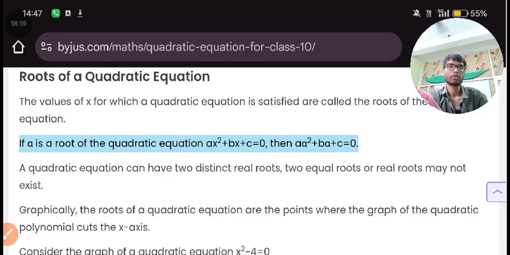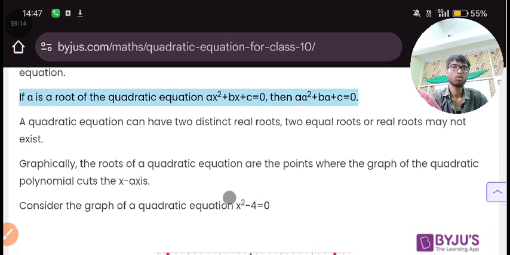A quadratic equation can have two distinct real roots, two equal roots, or real roots may not exist. Graphically, the roots of a quadratic equation are the points where the graph of the quadratic polynomial cuts the x-axis.